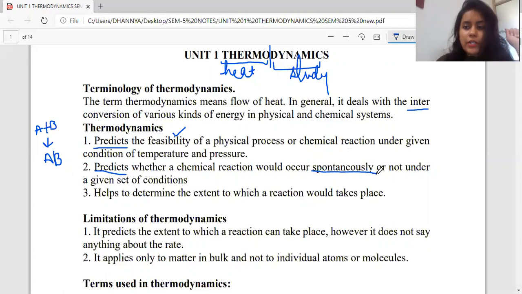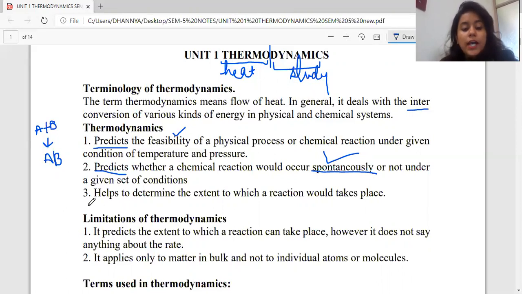The simplest way of understanding is that, for example, in any chemical reaction, if A and B suddenly react on their own with one another, and then they result in the formation of AB, that is the product formed by this reaction, whether it is spontaneous or non-spontaneous, that idea also can be easily obtained with the help of thermodynamics.